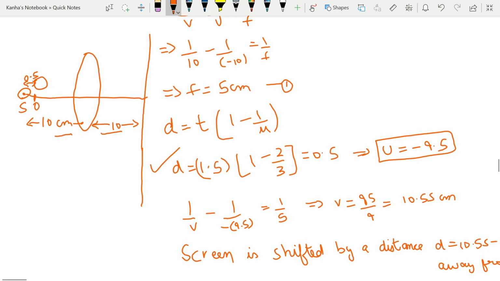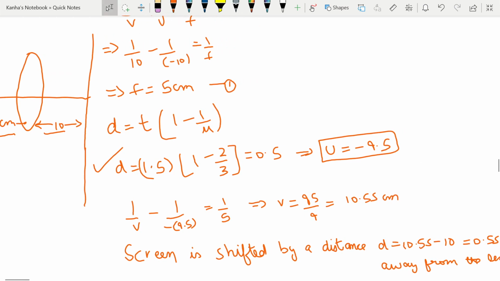Note that because this was equal to 3 by 2, or 1.5, we got this value to be positive, which will be the case for most of the questions.